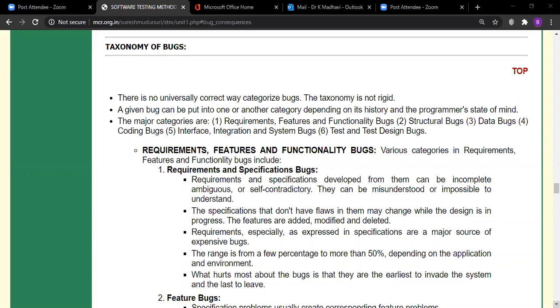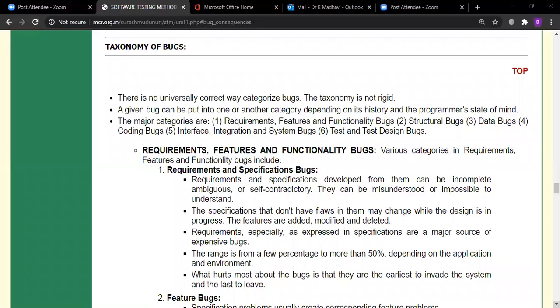We cannot directly convert or treat the requirements as specifications. It depends upon the customer requirements. The specifications of that system or software need to be configured as per the recent system specifications or configurations. The range is from a few percent to more than 50%, depending upon the application and environment.